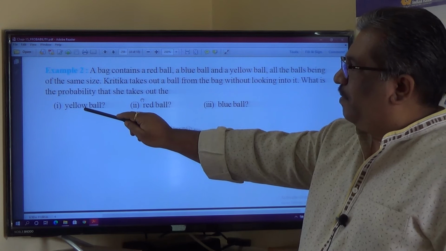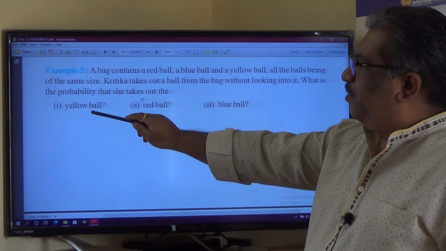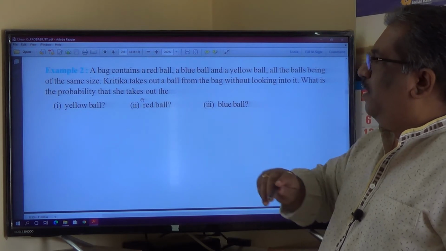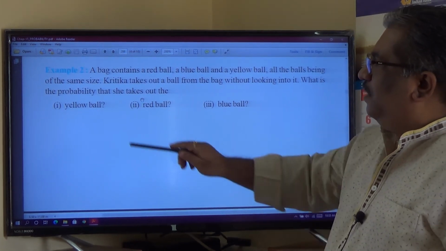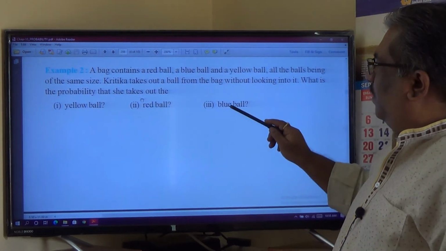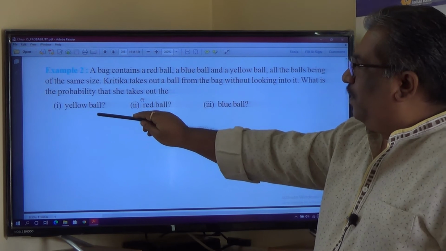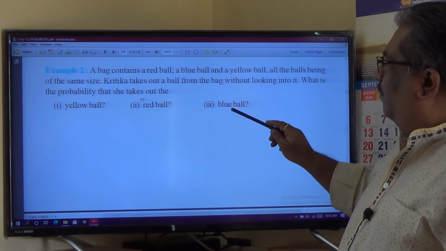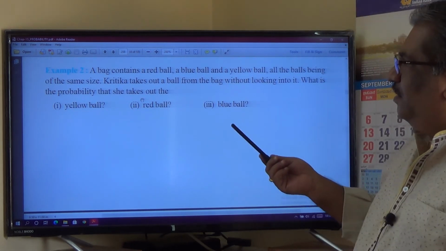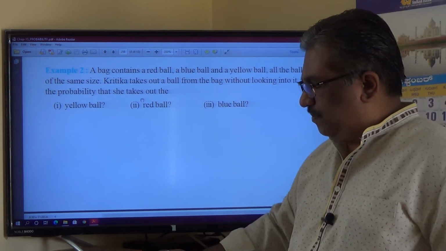Number of outcomes favorable for yellow ball is only 1, because there is only one yellow ball. So probability of getting a yellow ball is equal to number of outcomes favorable for yellow ball divided by number of all possible outcomes, so 1 divided by 3 here. Similarly for red ball, 1 divided by 3. Similarly for blue ball, 1 divided by 3. All these are elementary weights. If you add the probability of yellow ball plus red ball plus blue ball, represented by P(Y), P(R), P(B), you will get 1. 1 by 3 plus 1 by 3 plus 1 by 3 is 3 by 3, which is equal to 1. So this is how you can solve this one, which is a simple one.